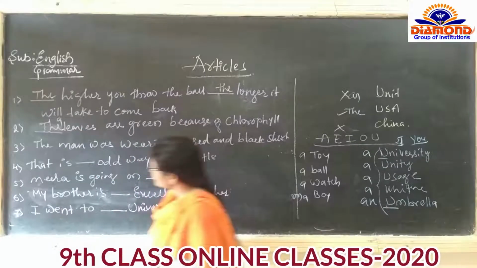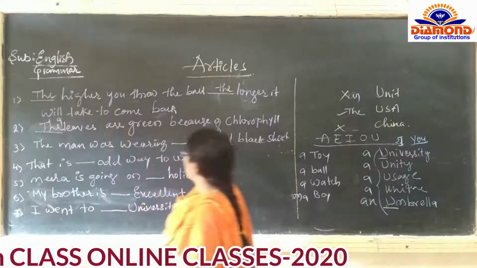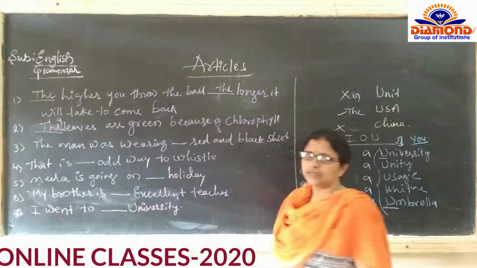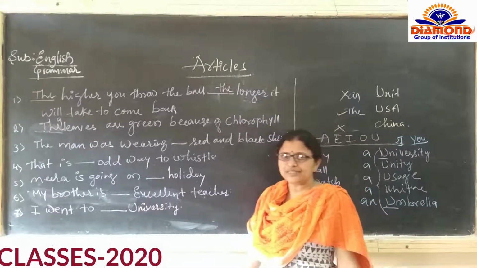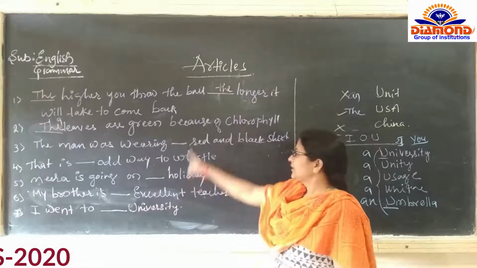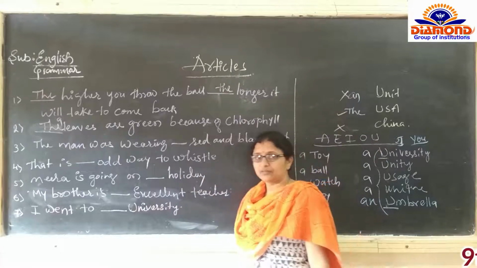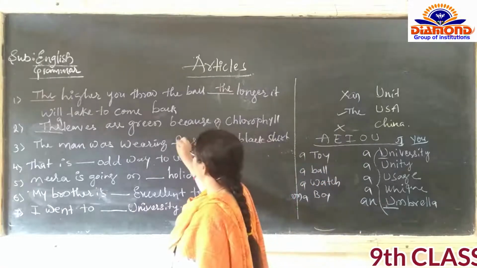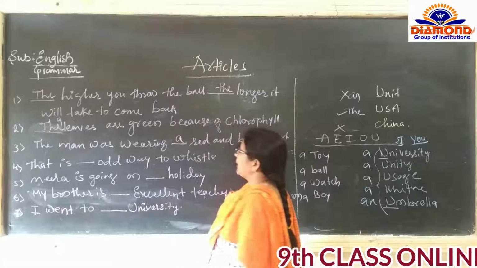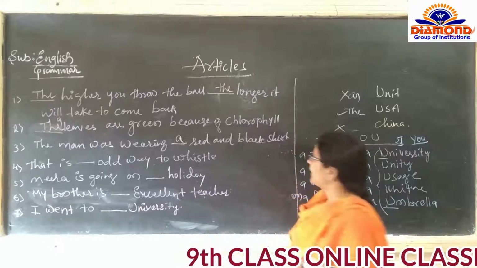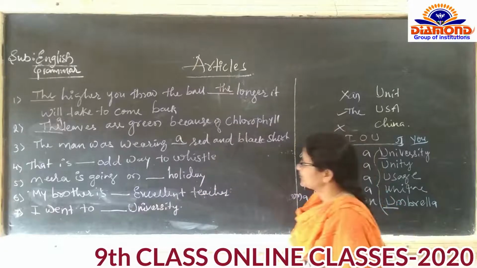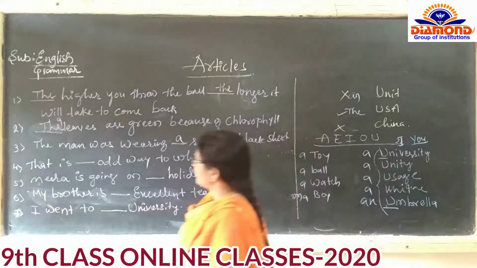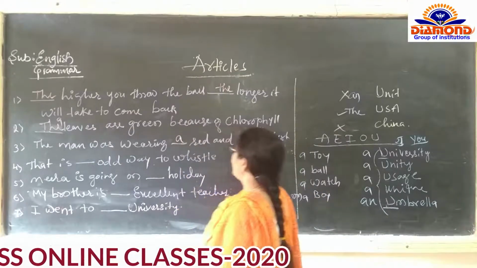Next, the man was wearing a red and black shirt. Here no group is there, no class is there, a consonant is there, so we have to write a. Then next, that is odd way to whistle.